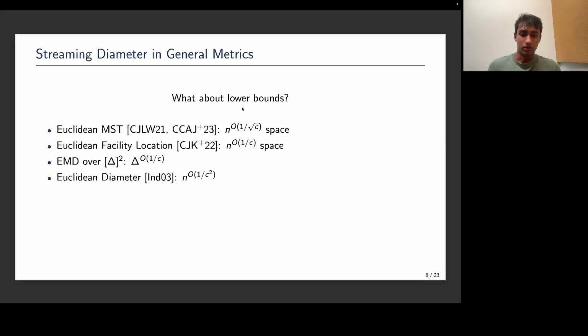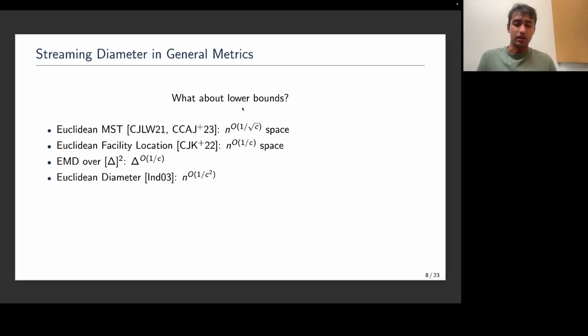All of these problems now have dynamic streaming algorithms that have space like polynomial in n, and in the exponent, something that decays like 1 over poly c. But unfortunately, there aren't many well-known lower bound techniques to prove non-trivial polynomial space lower bounds for any of these.